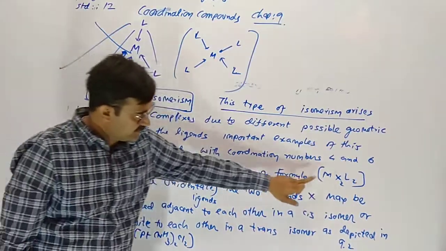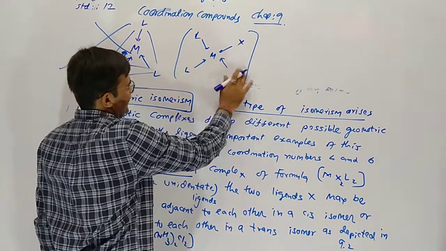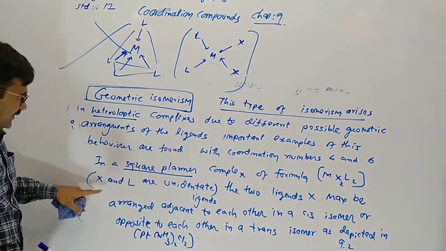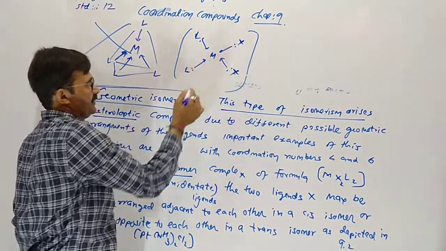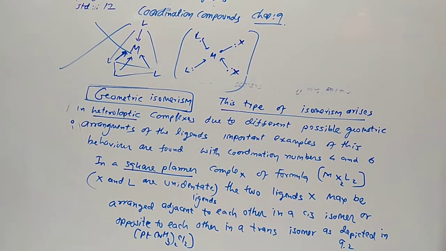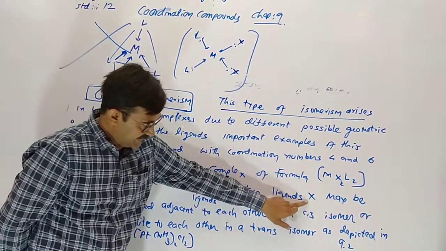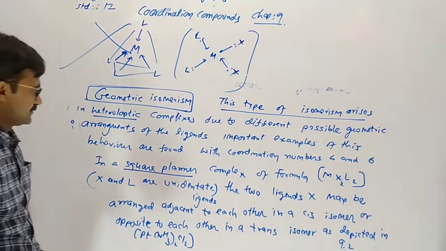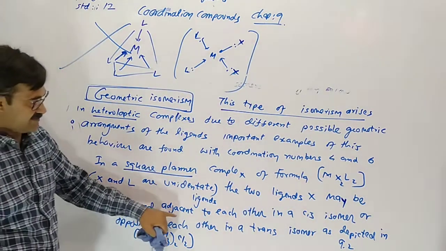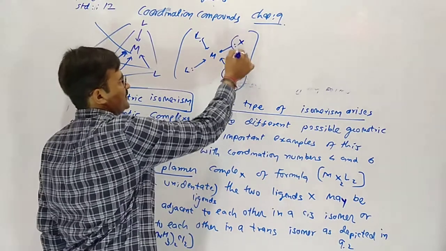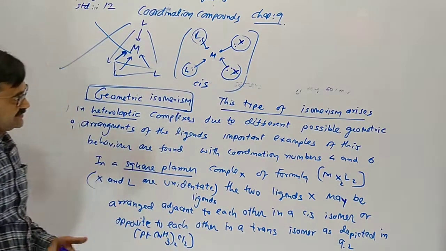We are taking M as the central metal with 2X and 2L. Here X and L are unidentate; each donates only one electron pair to the metal. So it gives geometrical isomerism. The 2 ligands X may be arranged adjacent to each other, close to each other, and the 2L are also close to each other, so this one is the cis isomer.